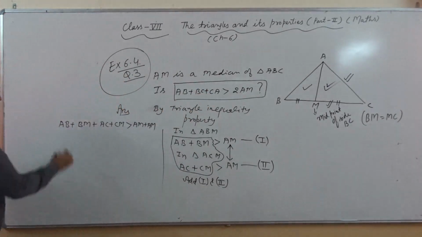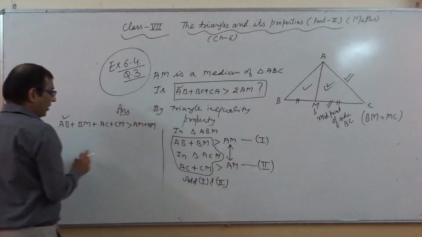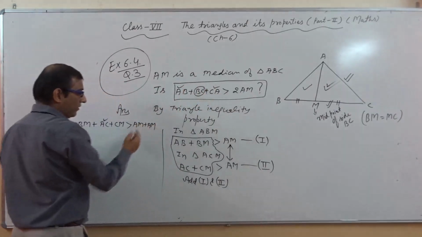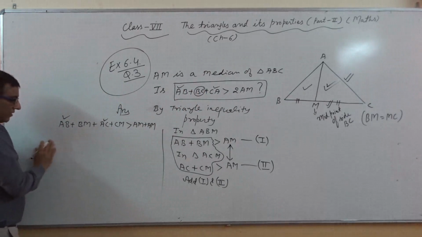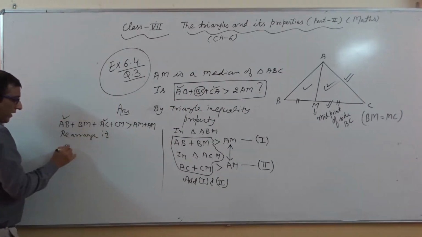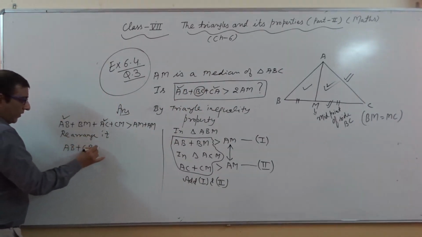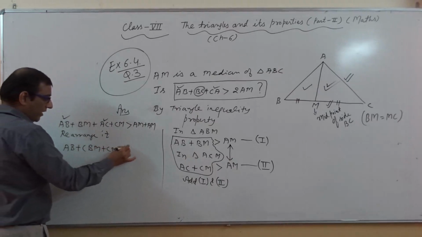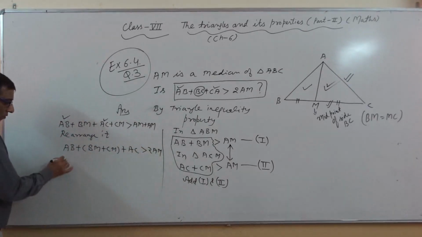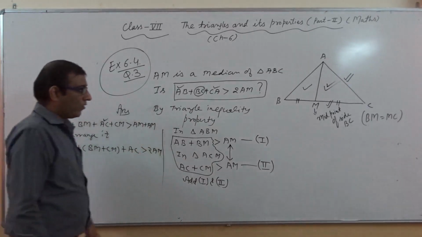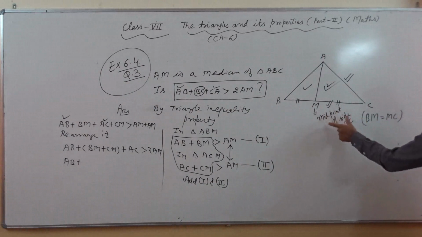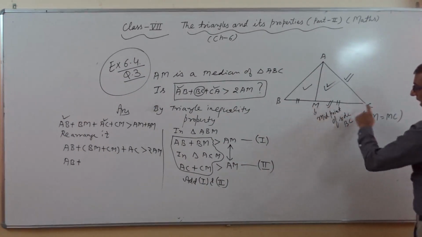So how can we show this? AB is here, AB is also here. AC is here, AC is also here. Now we have to try for BC. So we will rearrange it. When we rearrange, we write AB, BM and CM together, then AC, and AM plus AM becomes 2AM. As I said already, BM and MC both are equal, and M is the midpoint of BC. It means BM plus MC